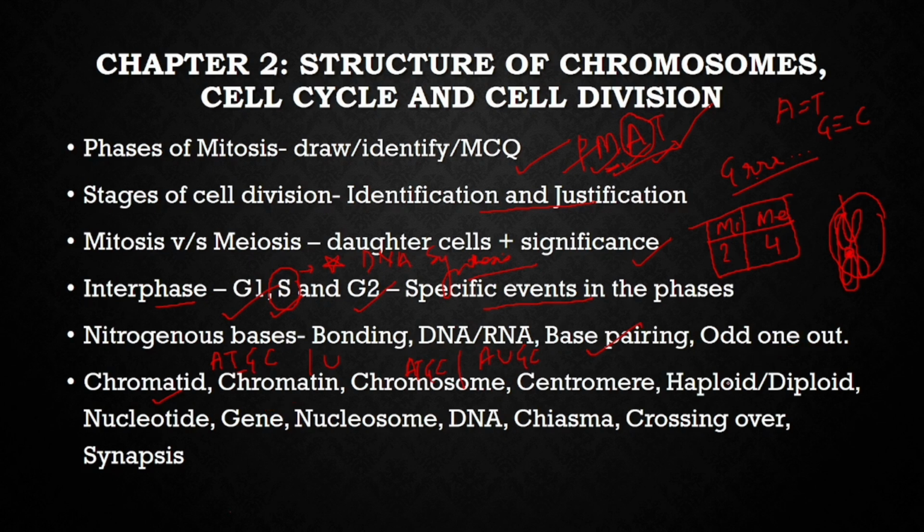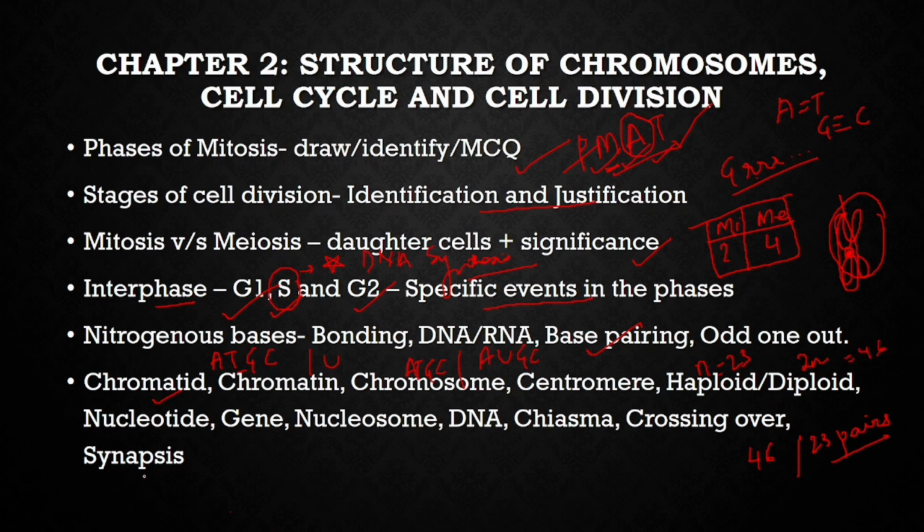What is haploid and what is diploid? Haploid is a half set of chromosomes. It is represented by N, and diploid is the complete set of chromosomes, that is represented as 2N. Now, what is the chromosome number present in human beings? It is 46, or you can say 23 pairs. Children, if you are writing this, write in these 2 ways only. 23 pairs, 2N. So, value of N for human being is 23 and 2N is equal to 46. I hope you remember this.